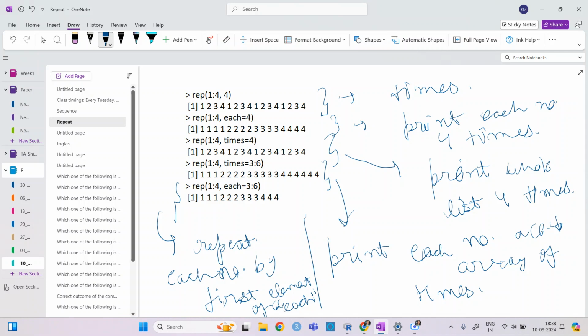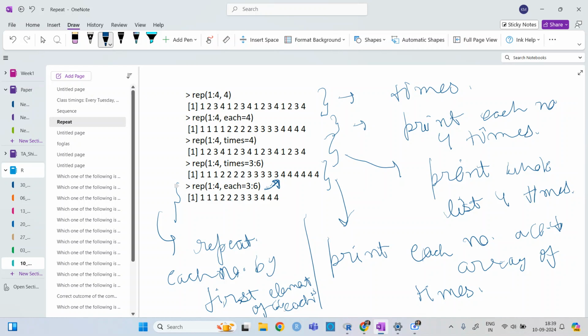Okay. So as I said already, this syntax is very basic, but sometimes it may be confusing, right? Because with the last one, when you do each 3 to 6, you kind of expect the first number to be repeated three times, the second one repeated four times, and so on, but it is not happening.